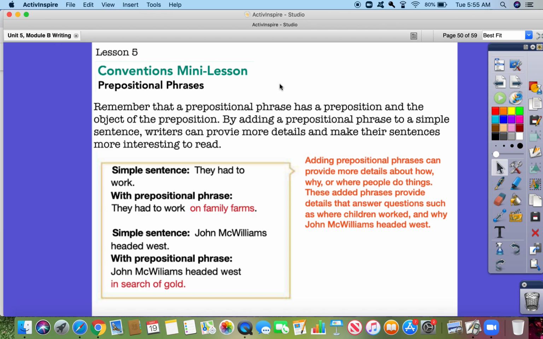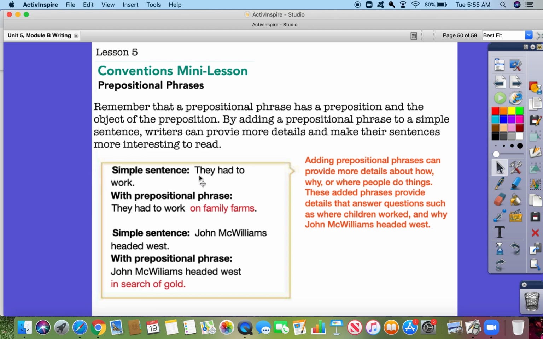Our conventions mini lesson is on prepositional phrases. Remember that a prepositional phrase has a preposition and the object of the preposition. By adding a prepositional phrase to a simple sentence, writers can provide more details and make their sentences more interesting to read. Let's look at our examples.